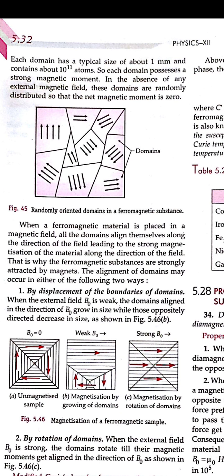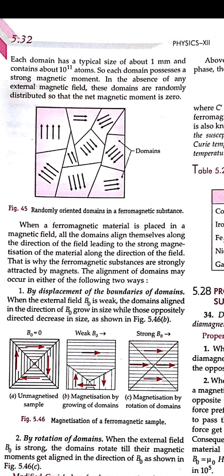But if the high temperature is given and a weak magnetic field also, then they will try to align themselves in the direction of the magnetic field. So let us consider that this ferromagnetic material is just placed in the magnetic field. The domains will be aligning themselves in the direction of the field, and they will be trying to move from the weaker part of the magnetic field to the stronger part of the magnetic field. That is why we can say that the ferromagnetic substances show a high magnetizing field due to this magnetism. Similarly, they get attracted by the magnet easily.